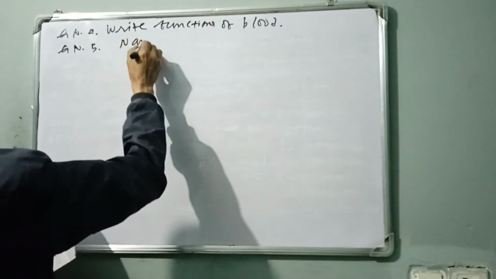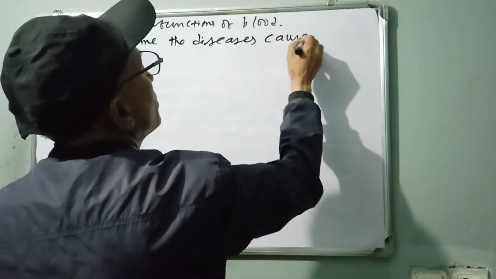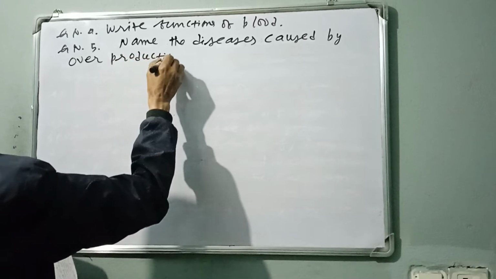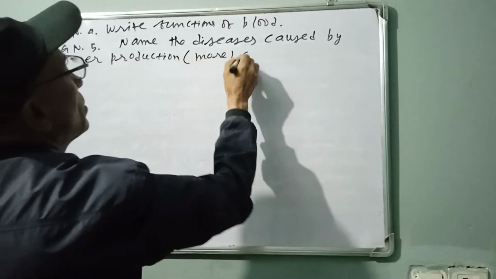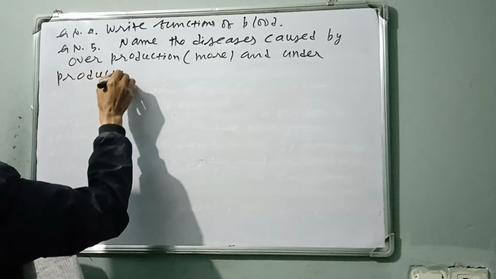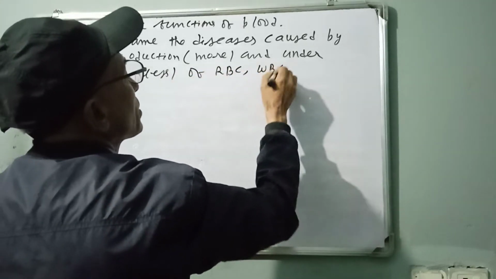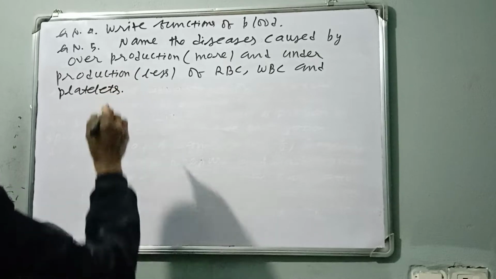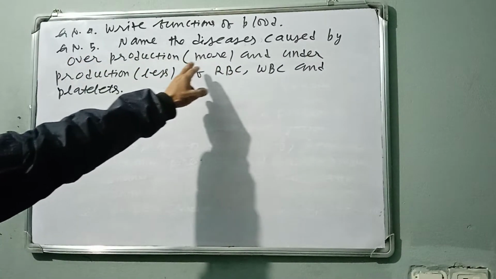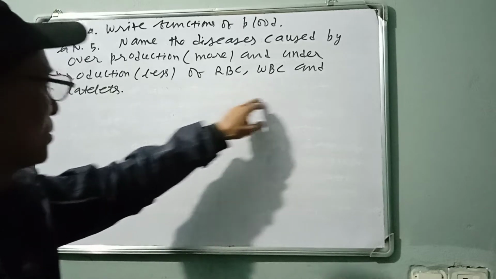Question number 5: name the diseases caused by overproduction, which means more, and underproduction, which is less, of red blood cells, white blood cells and platelets, also called thrombocytes.